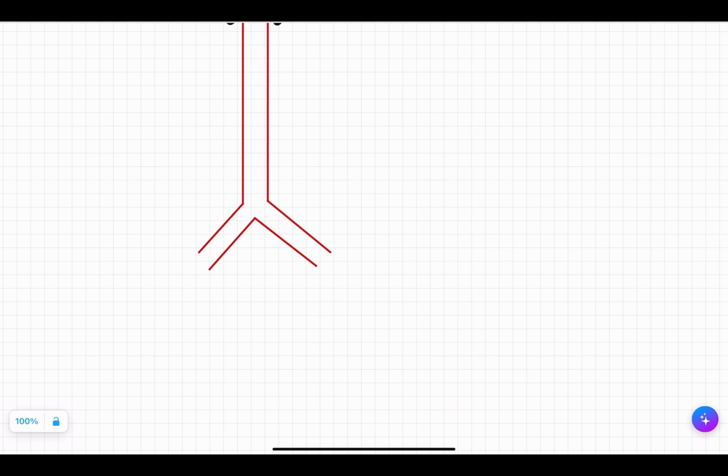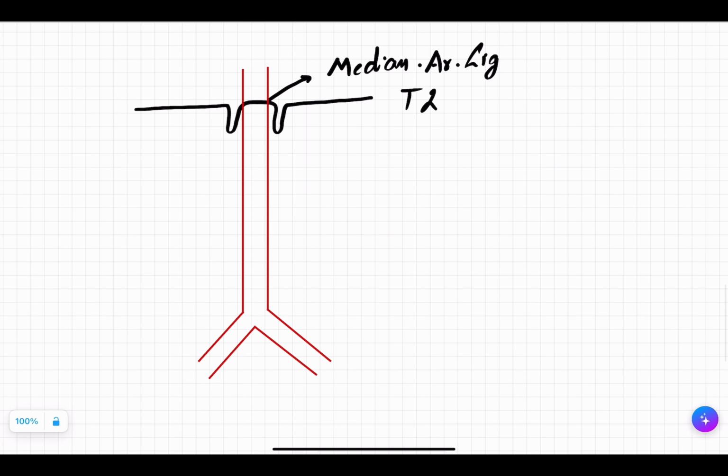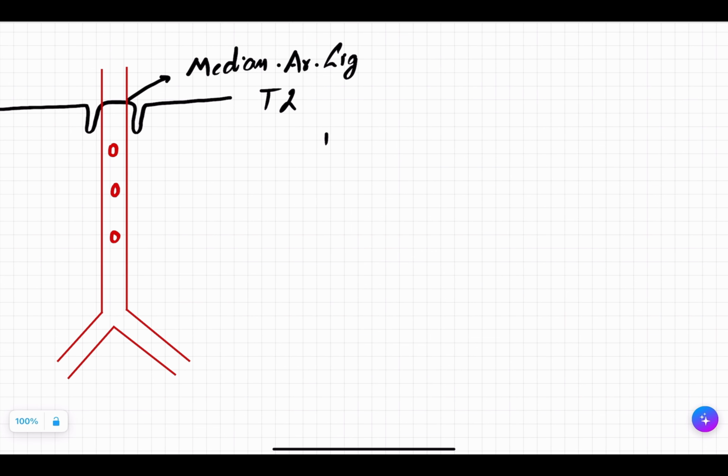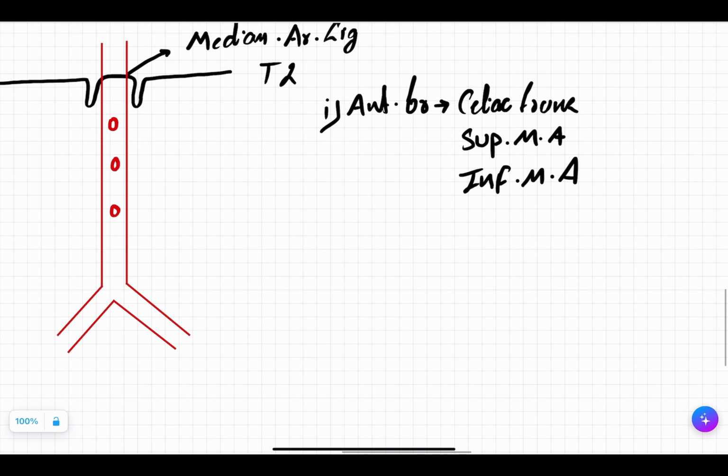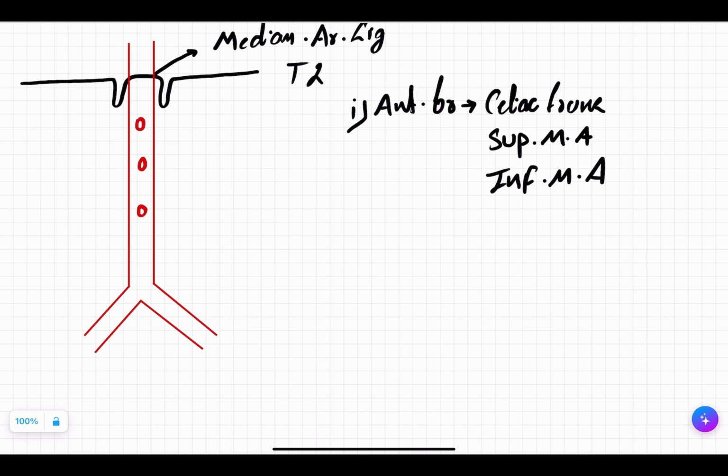See this bifurcation. Now, some branches will be present anteriorly. Let's write them. The first is your anterior branches, which are your celiac trunk. Second is your superior mesenteric artery. And third is your inferior mesenteric artery. Got it? Similarly, you have various lateral branches, right?